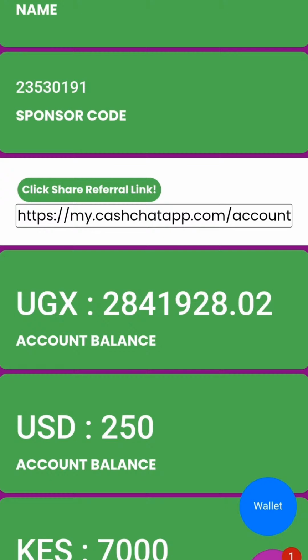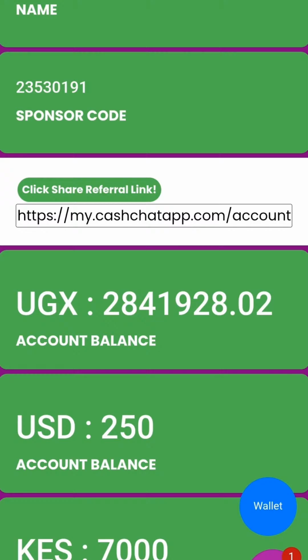Now, if that person is from Kenya, you will receive a reward of 1,000 Kenyan shillings per person you recommend. It does not matter how many people you recommend. If you recommend 5 people, you will get 5,000 Kenyan shillings.